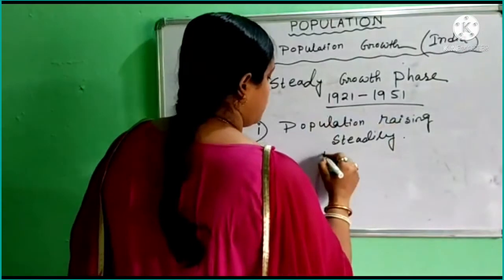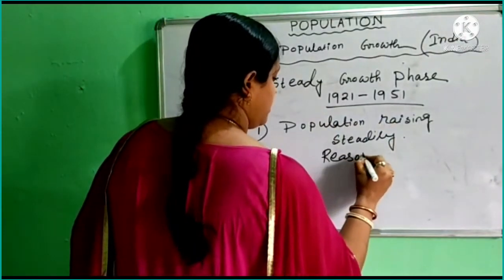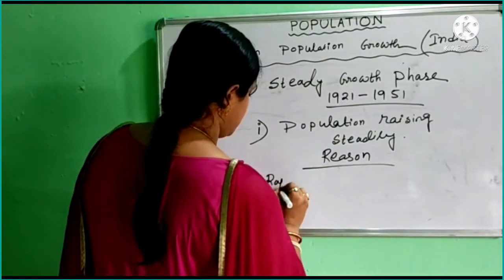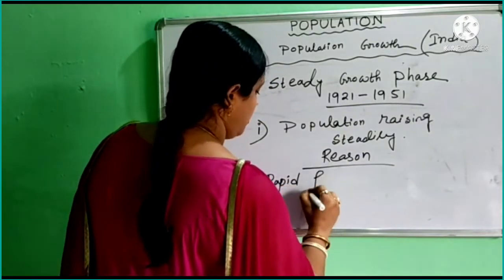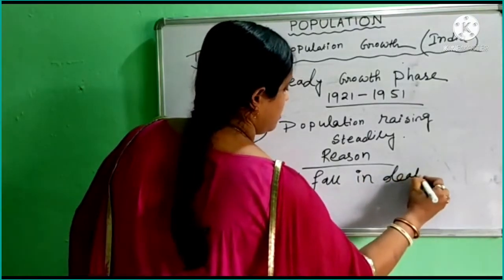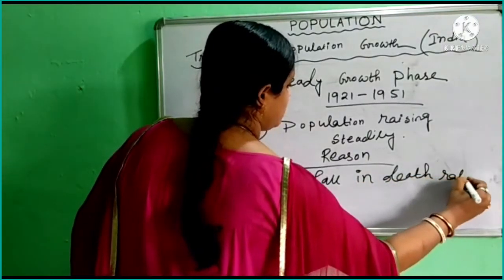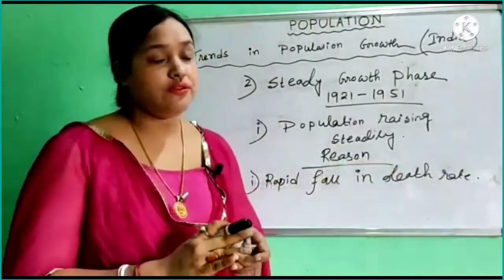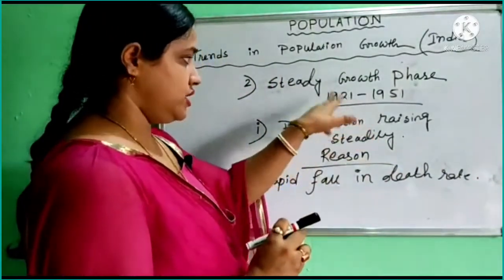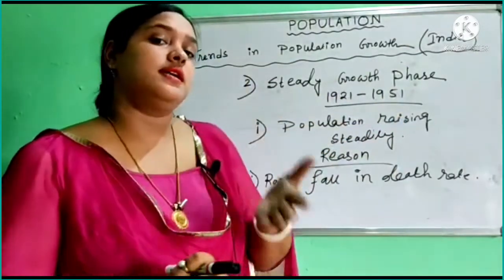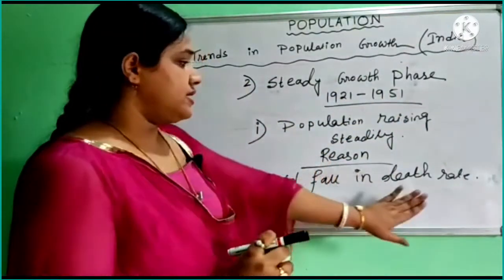Now we talk about reasons. First one is a rapid fall in death rate. This is the main reason, which we found in 1921 to 1951. What is the reason for this rapid fall in death rate?